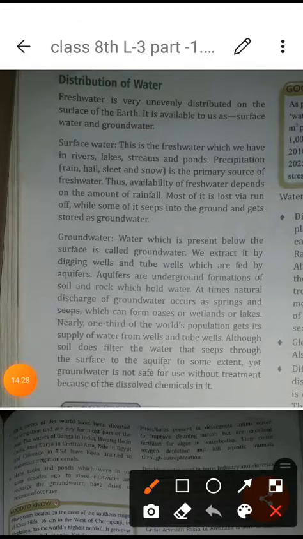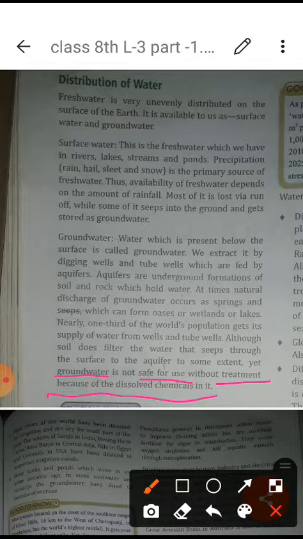So we can understand here what the last line is explaining to you. Even though we are having the groundwater, but now it is totally polluted, because when human beings use different kinds of chemicals, and it goes inside there, anyhow it is mixing, and in the result we are getting spoiled groundwater.